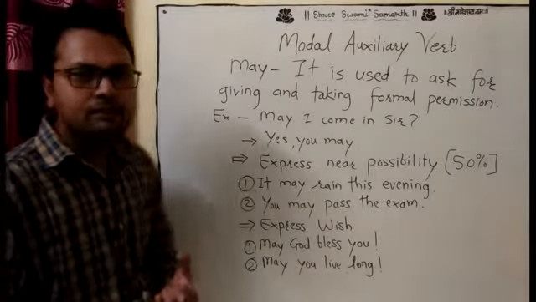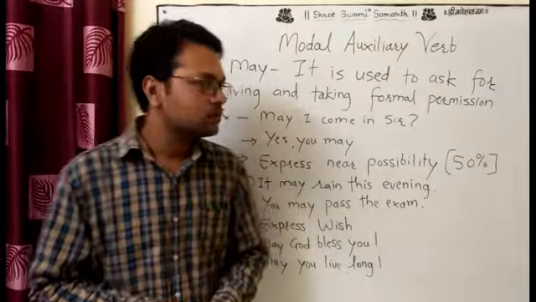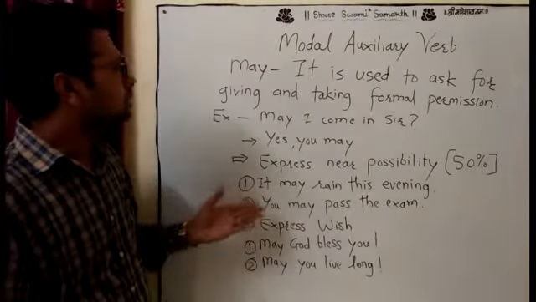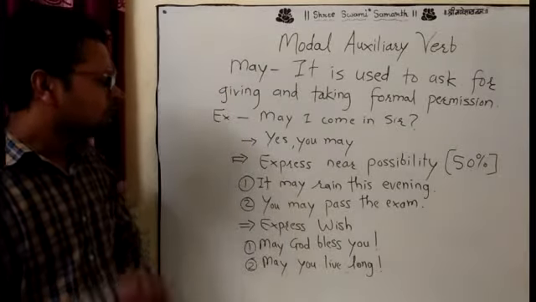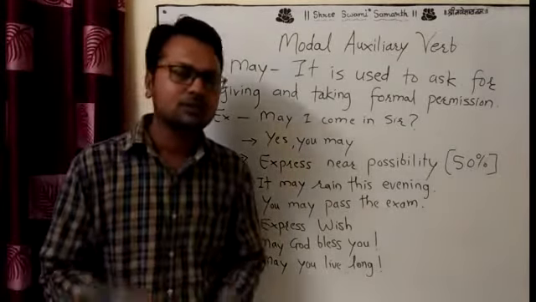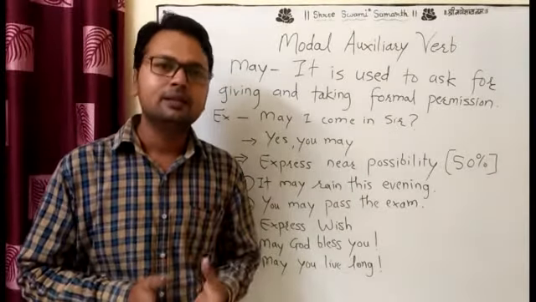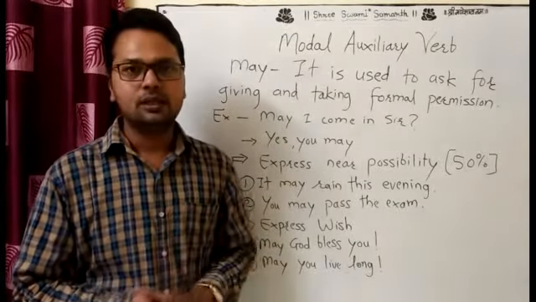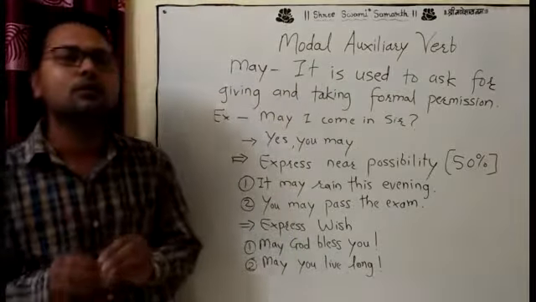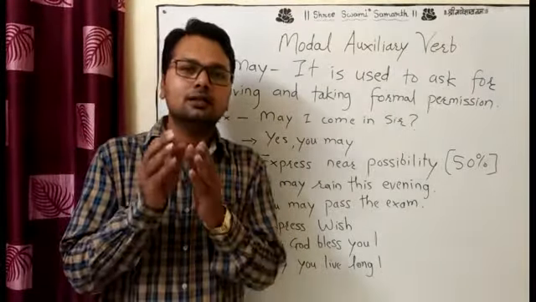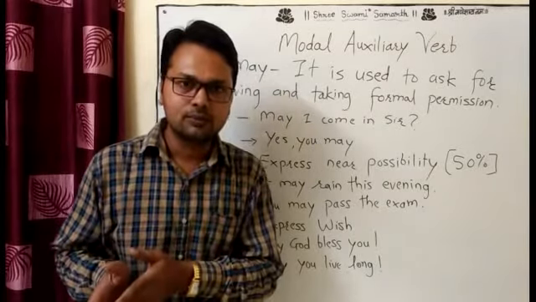How to use may and when we use may. If we understand the method of using may, the formula is very simple: subject, then may, then V1, then object. In every modal auxiliary verb the formula is the same, only the modal auxiliary verb changes.